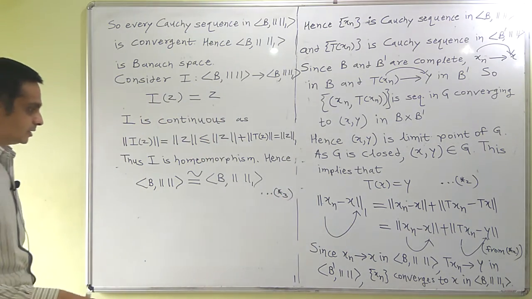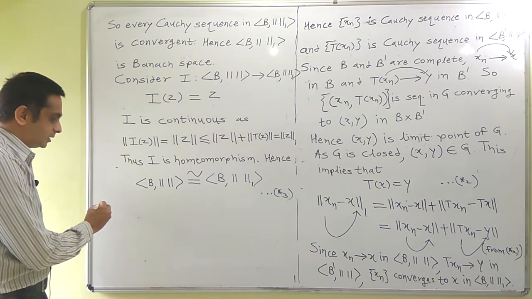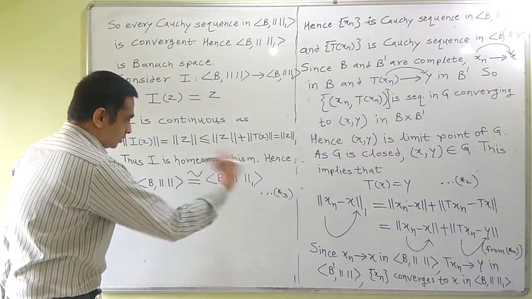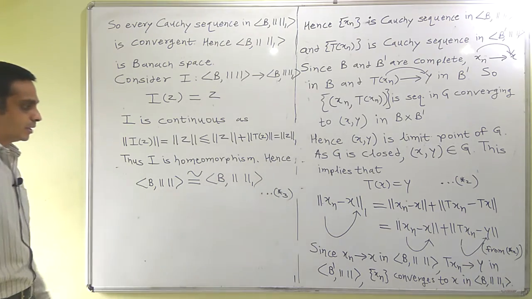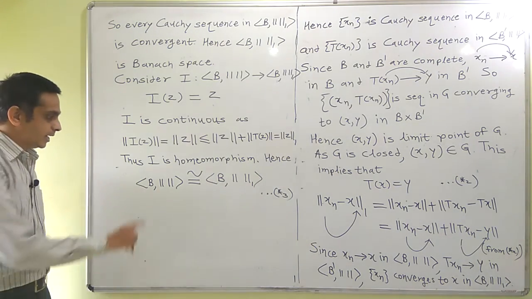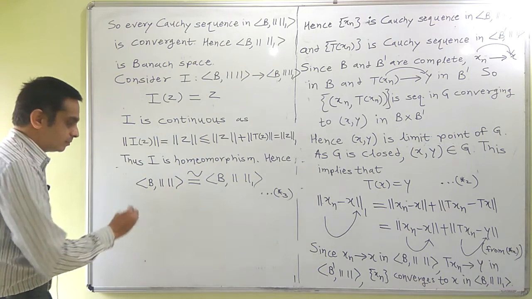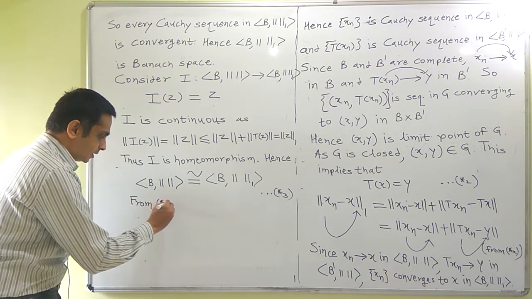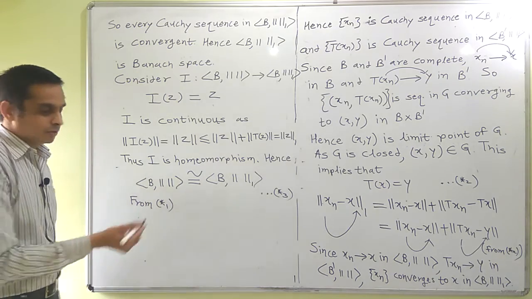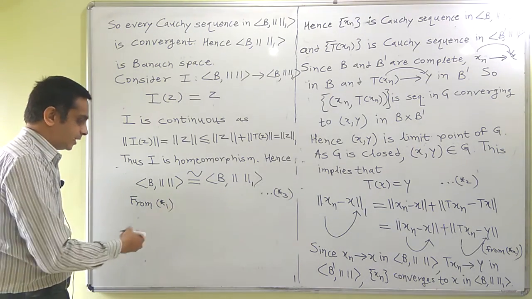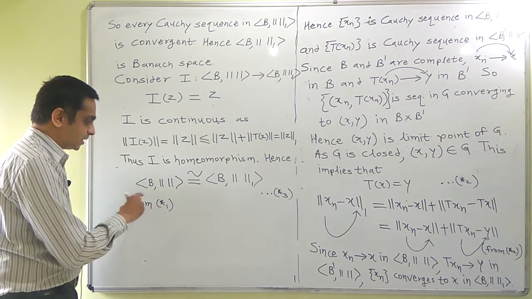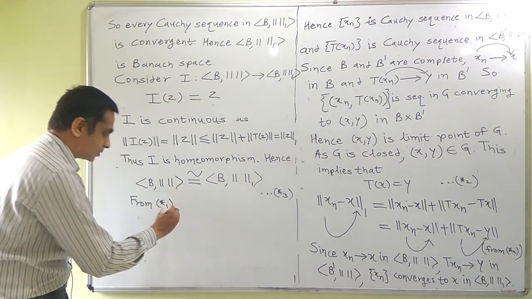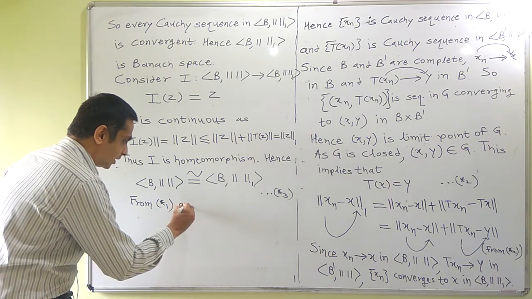In star 1 we had a function T from B to B norm 1 which was continuous, and as these two are isomorphic, from star 1 and star 3, just rewind the video and see what was statement star 1. You will find that star 1 states that T from B norm to B norm 1 is continuous.